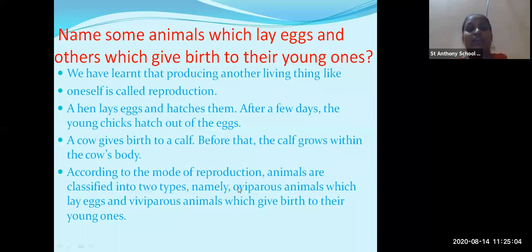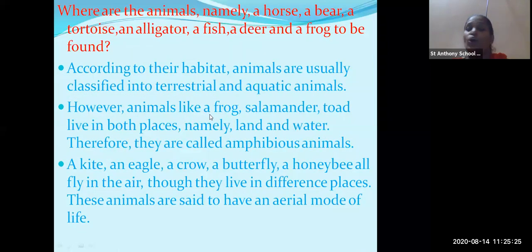The animals which lay eggs are called oviparous, and the animals which give birth directly to the young ones are called viviparous. Okay. Now, according to the habitat, animals were classified as terrestrial and aquatic also. Again, one more classification. Terrestrial and aquatic. What does the word terrestrial mean?